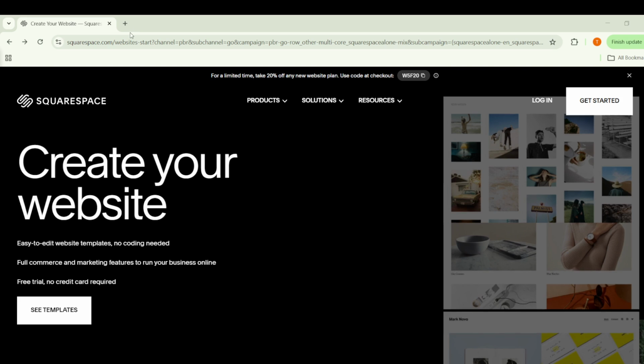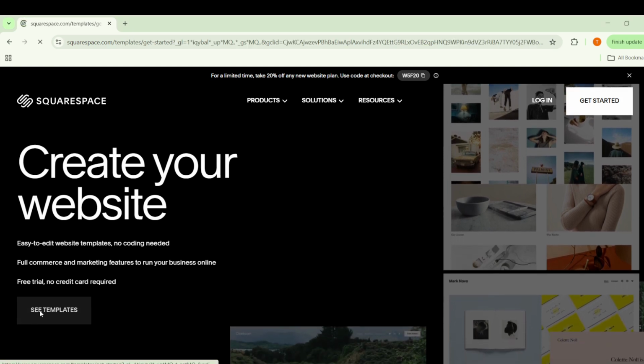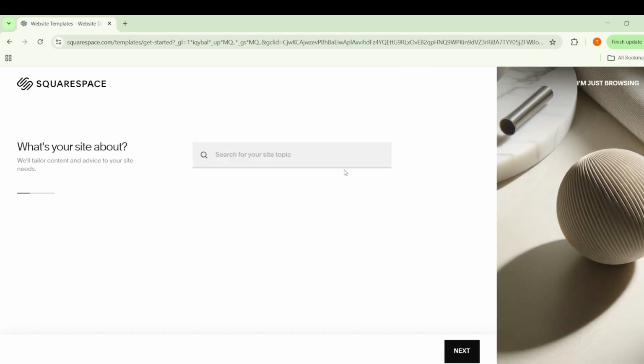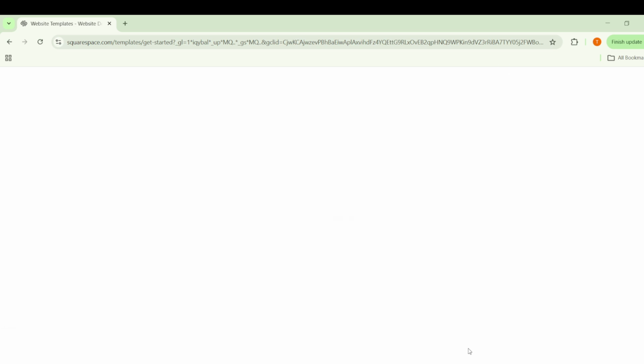Next, you will choose a template. Take a moment here because the template sets the overall style and layout for your site. You can browse templates by category, which makes it easier to find designs that fit your goal. For example, if you are building an online store, you can look under e-commerce templates. If you are showcasing creative work, portfolio templates are a good place to start. If you are promoting a business, services templates usually include sections that highlight what you offer. As you browse, focus on structure more than colors or fonts, since those details can be adjusted later.